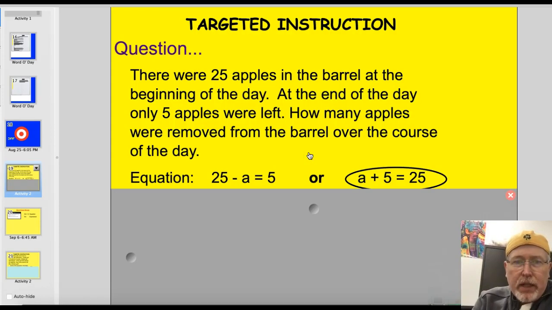Let's do this thing. There are 25 apples in the barrel at the beginning of the day. At the end of the day there was only 5 apples left. How many apples were removed from the barrel over the course of the day? Now, most of you are just going to go, well, 25 minus 5 is 20, and that's fine.